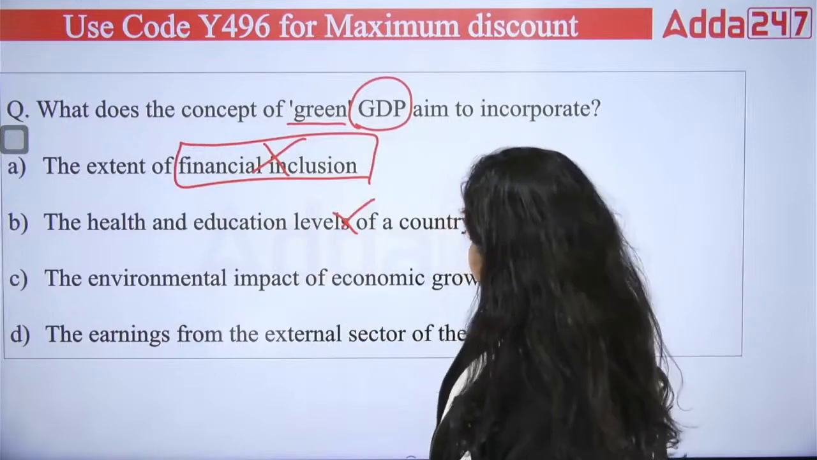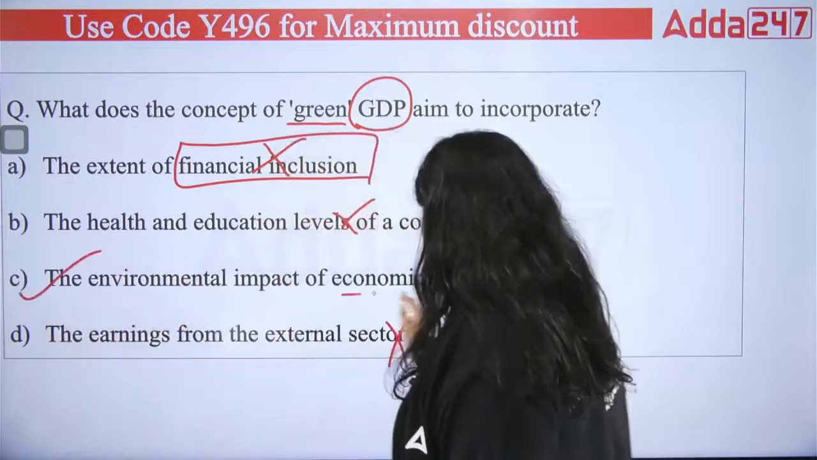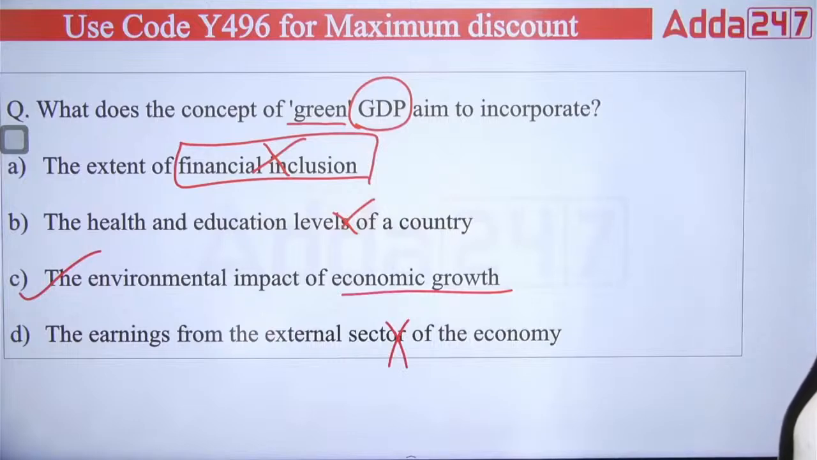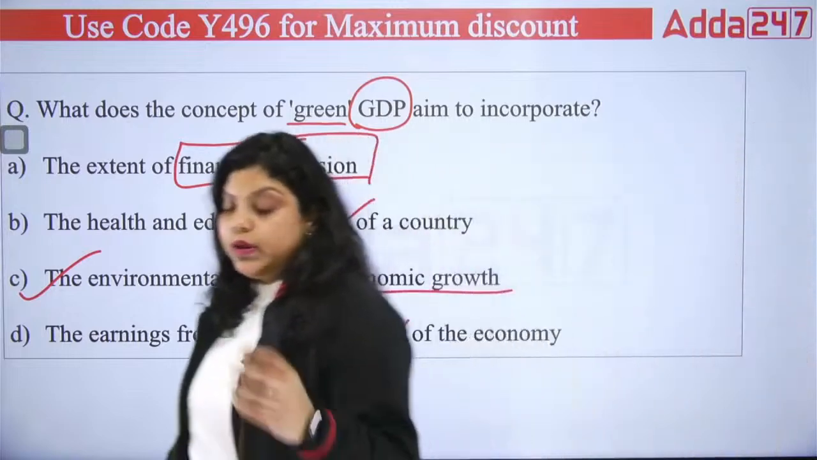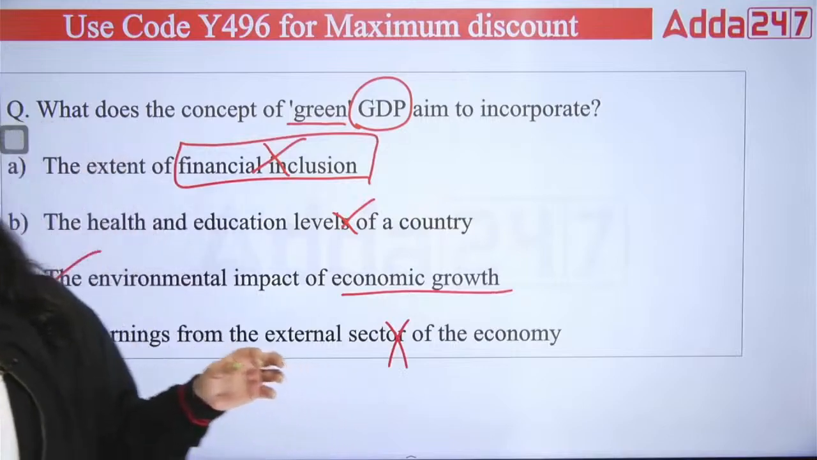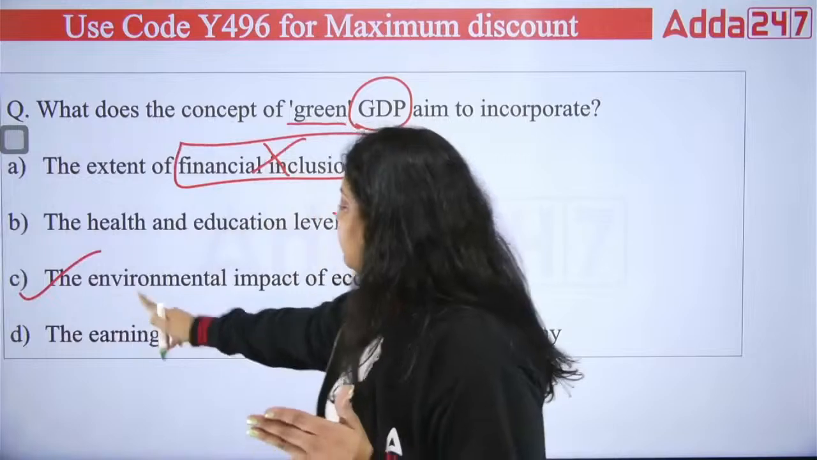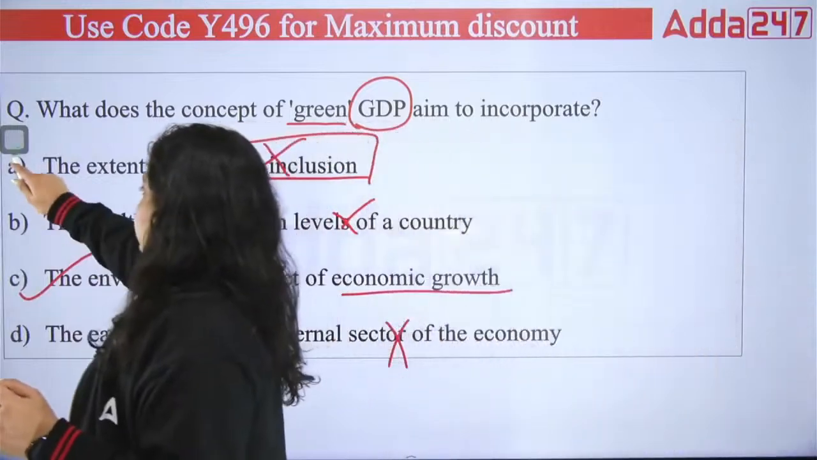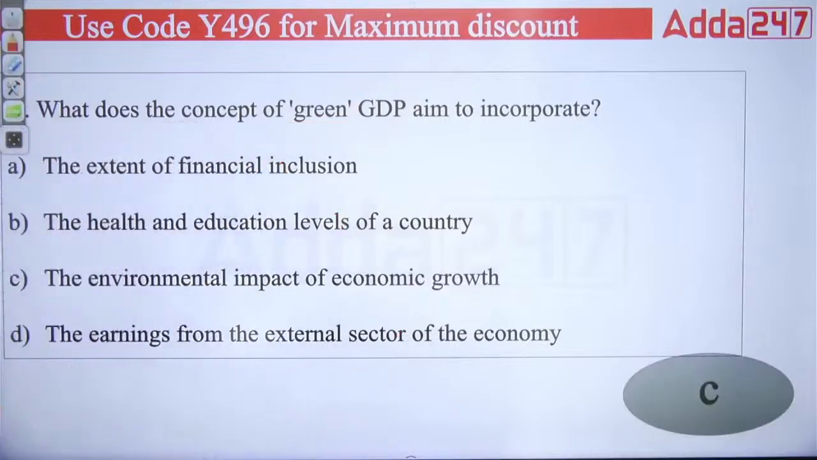The earnings from the external sector of the country, no. It is the environmental effect of economic growth. The environmental impact of economic growth will be taken care of under the green GDP. So when you calculate the green GDP, you also check not just how much production has been done. You also calculate what happened with the environment. What is the impact on the environment? That will also be calculated. So the right answer will be C. Okay, the right answer we have is C.